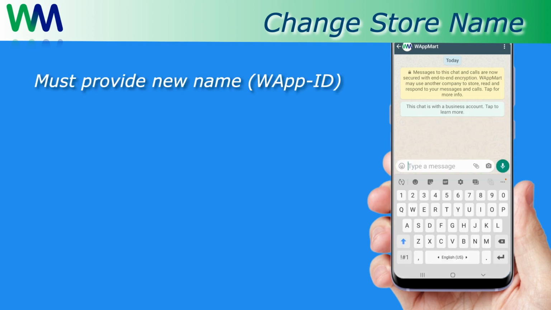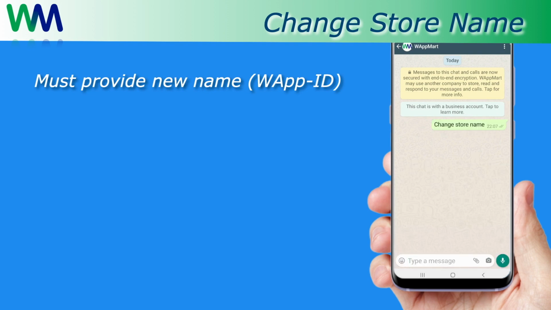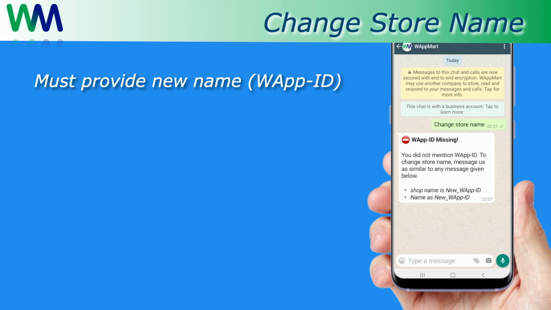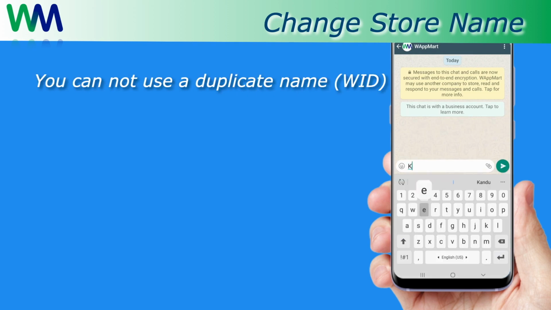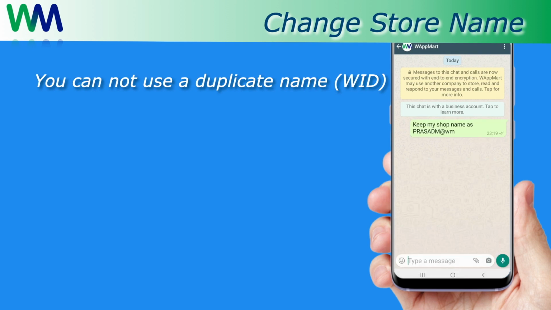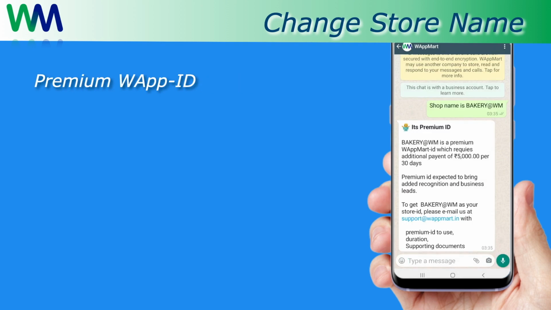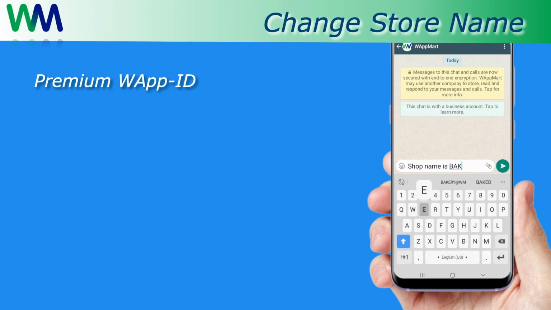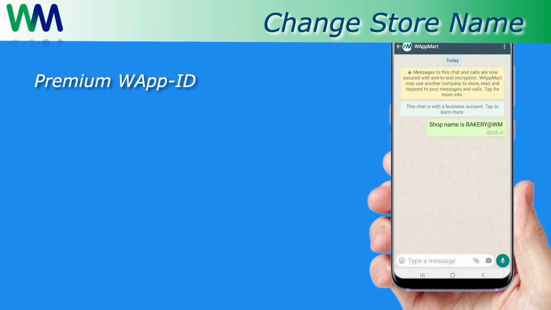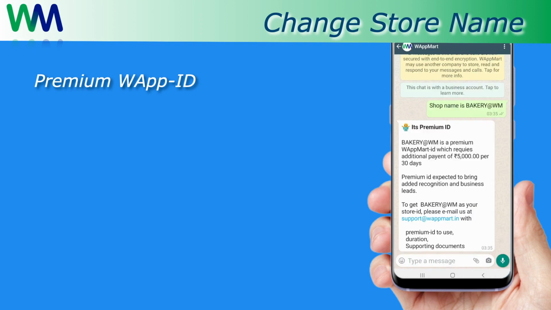As part of changing the name, a new name must be supplied. Non-availability of new name leads to the screen as displayed here. The new name supplied must not be a duplicate name. If the new name is a generic name, then you are required to send a mail so that WAppMart verifies your interest and updates the store name.